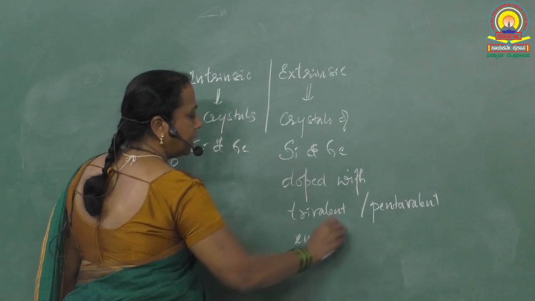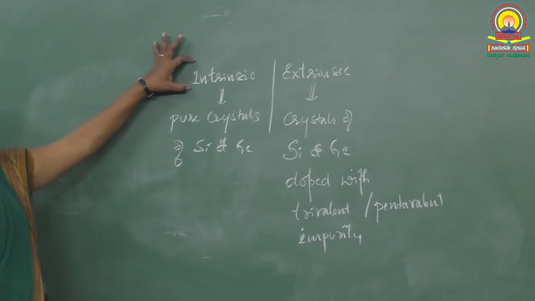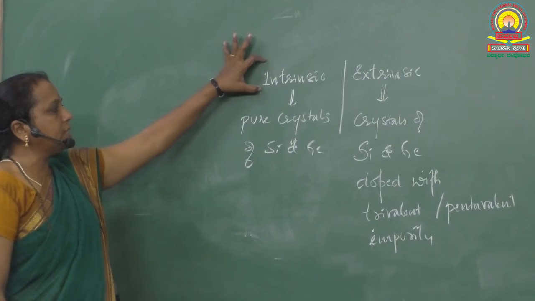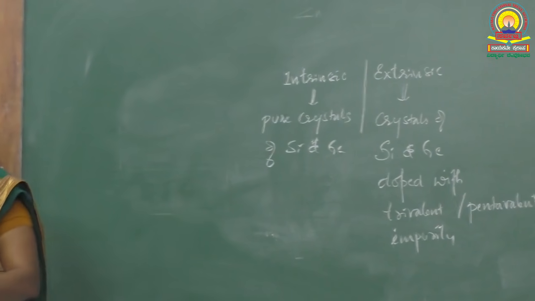We shall take this up in detail in the discussion of the next questions. Okay. What are intrinsic semiconductors? Intrinsic semiconductors are nothing but pure crystals of silicon and germanium.